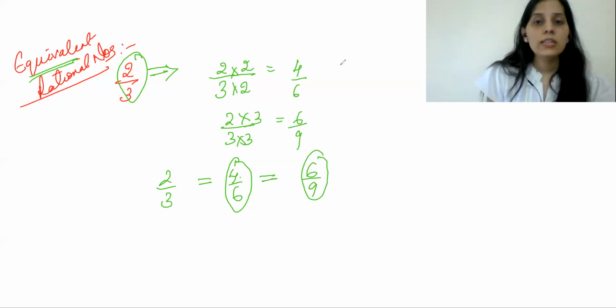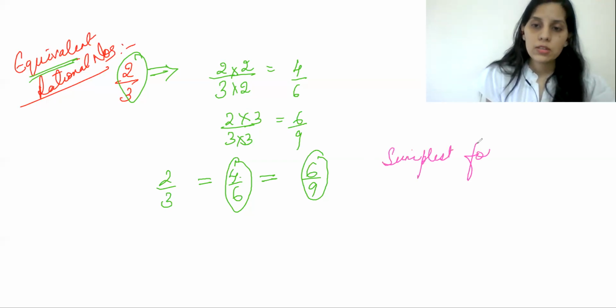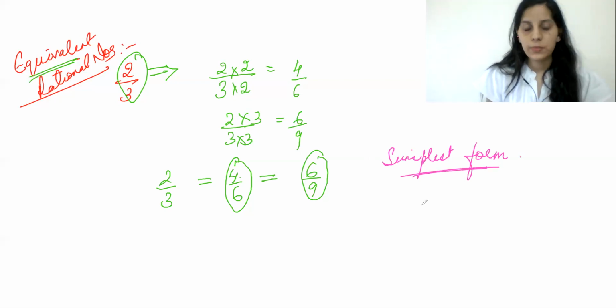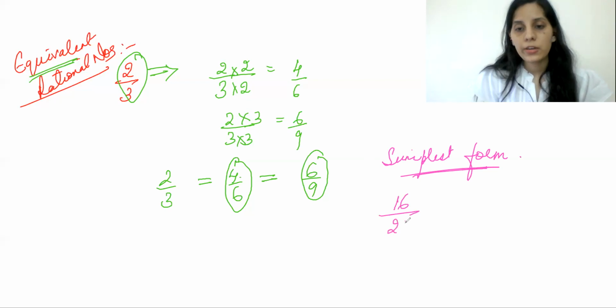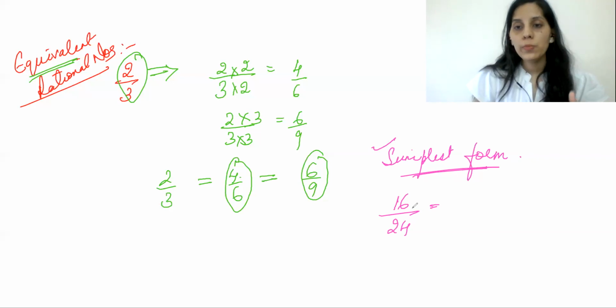Now let us see how we can reduce to the simplest form. For instance, let us take 16 by 24, a rational number. This is not in the simplest form. You can say it is in the simplest form when both the numerator and denominator have only one common factor, that is 1.